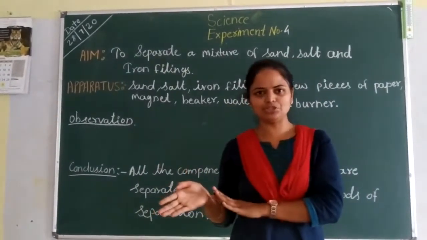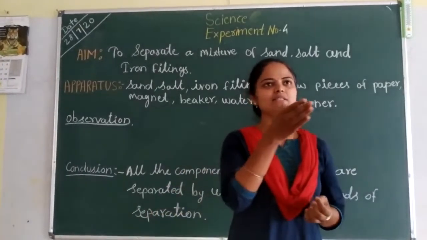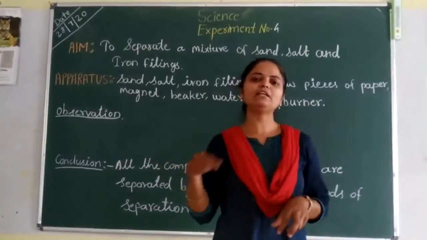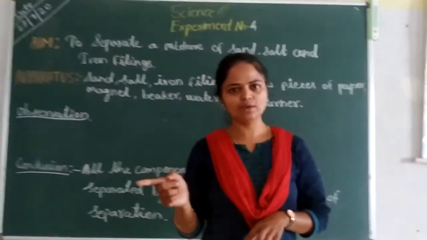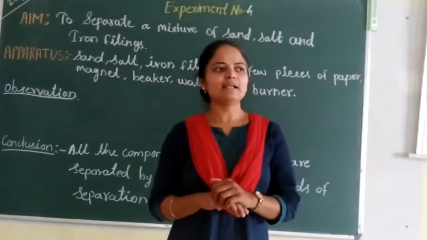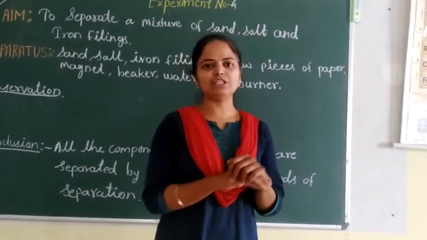Second example is salt and water. In that, salt is completely mixed into the water. So this is an example of a homogeneous mixture. Now, second type is the heterogeneous mixture.